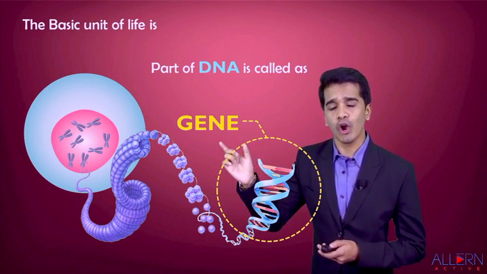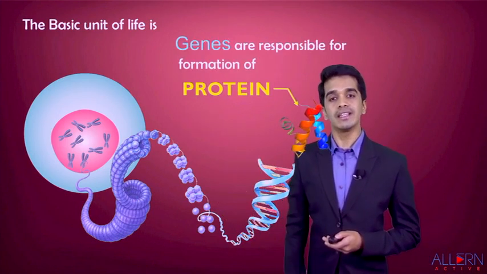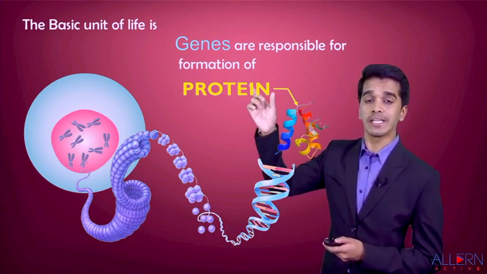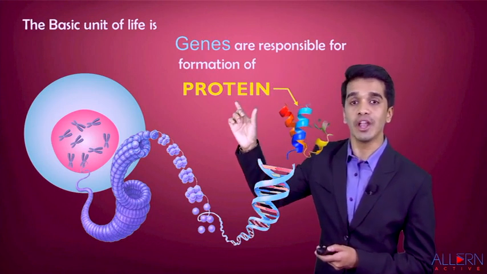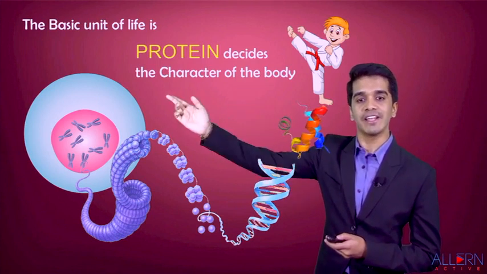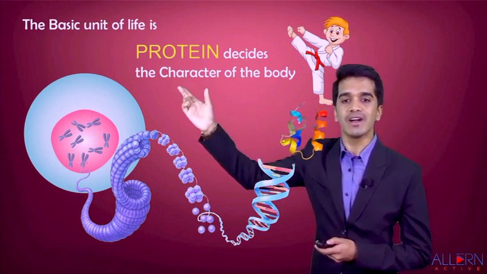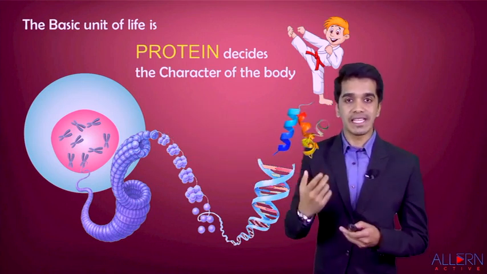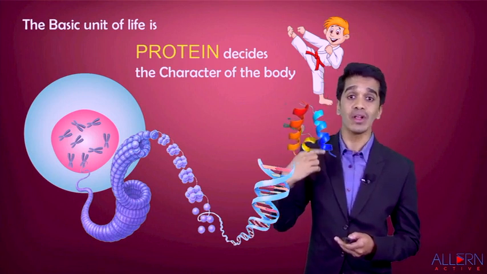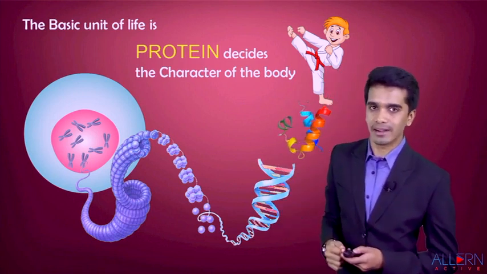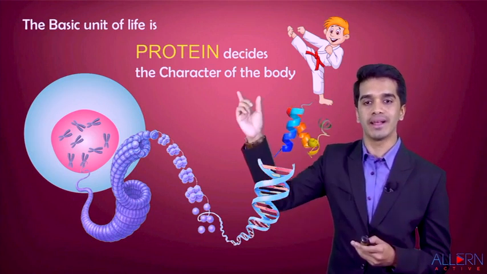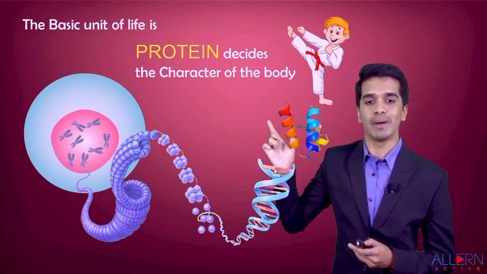Now let us study what we mean by the word gene. Genes are nothing but they code for protein. When I say codes for proteins, my dear students, genes are responsible for the formation of certain proteins. Now these proteins are responsible for deciding the character of the body. When I say character, that means the physical character, whatever you see externally, and your mental character, that is whatever you think. Can I say the height of yourself, either you're tall or short, is controlled by proteins, and proteins are controlled by genes.